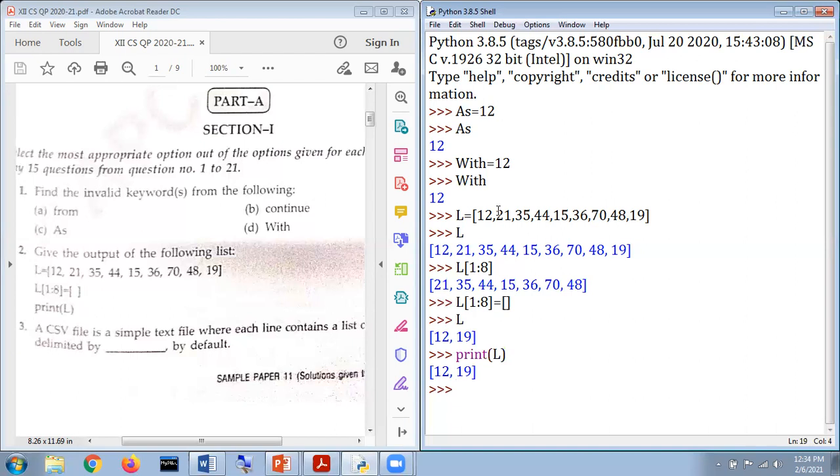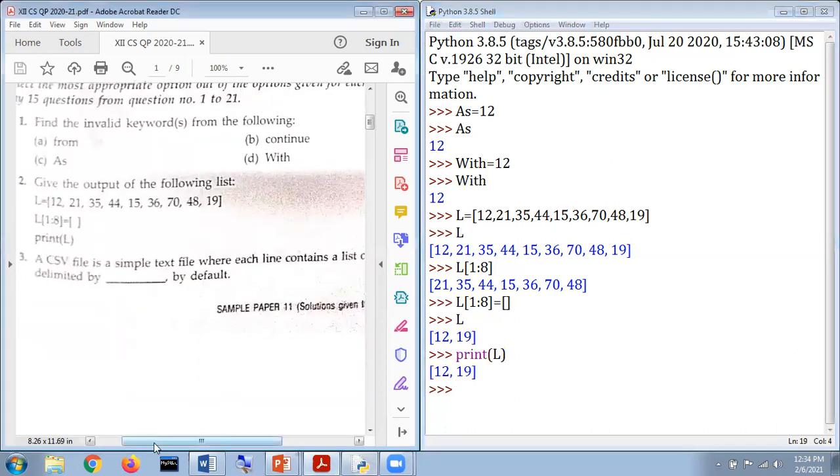Okay, my dear respected students, the next question says: a CSV. Hopefully everyone remembers the full form of CSV: comma separated values.